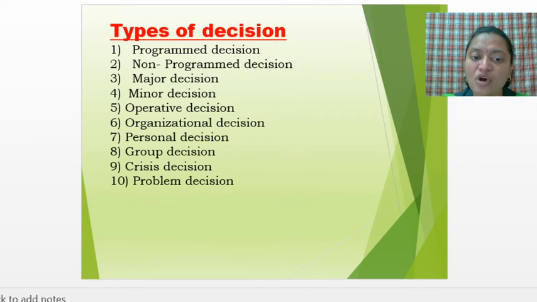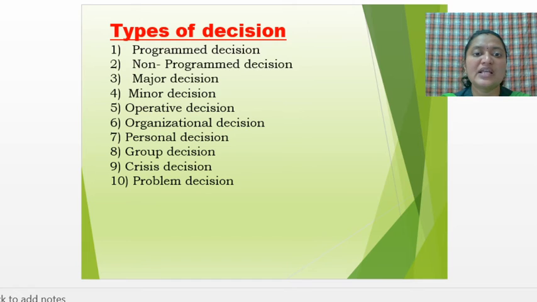Then the next one is problem decision. Okay, now there may be many problems arising in the organization. Problems may be related to sales, or problems may be related to HR issues, or problems may be related to finance. In that way many kinds of difficulties and problems will take place. So how to handle that particular problem or how to solve that problem, the decision has to be taken properly. That is a problem decision. So these are the types of decision.